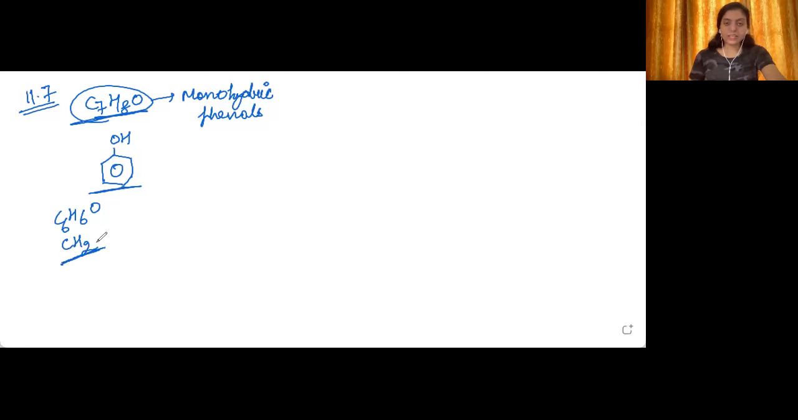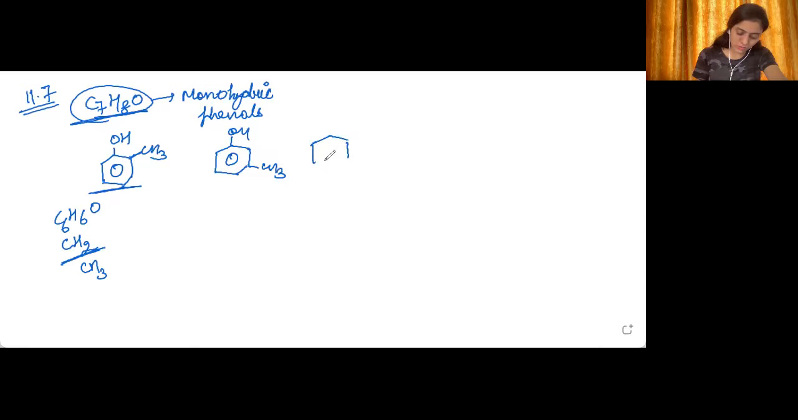Now, some group is attached on some other position. Suppose it is attached at this position. This means hydrogen will not be here. This means in total we have a CH3 group. So we will be putting the CH3 group here, because CH3 can only be attached here after the removal of hydrogen from this position. Okay, so this is one isomer. The second isomer can be this one, and the third isomer.